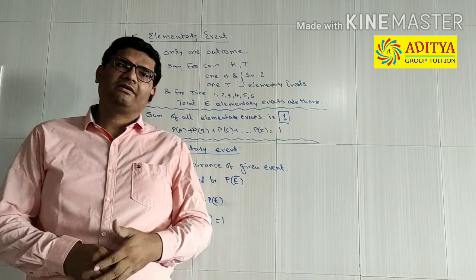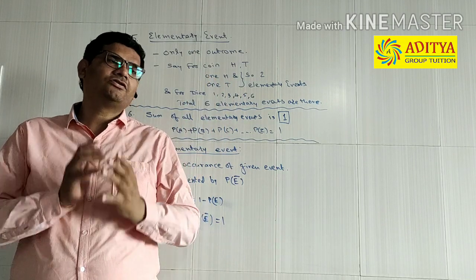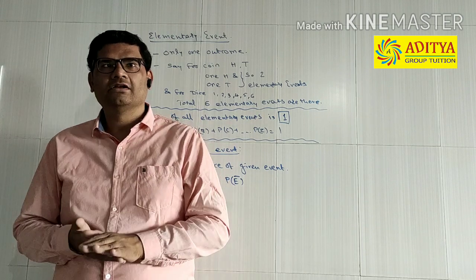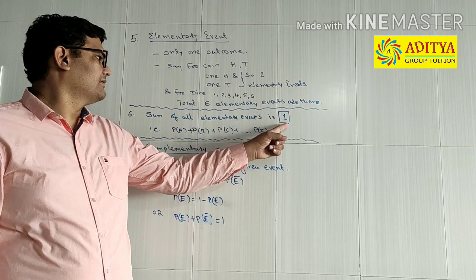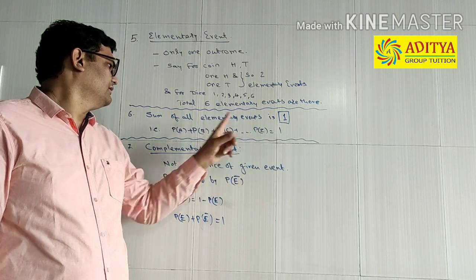Point number 6, sum of all elementary events is 1. See, if we toss a coin, any one of these will fall for sure. Either it will be heads or tails, but it is sure that one of these will occur. So probability of this plus probability of this together makes it 1. So sum of probabilities of all elementary events is 1.